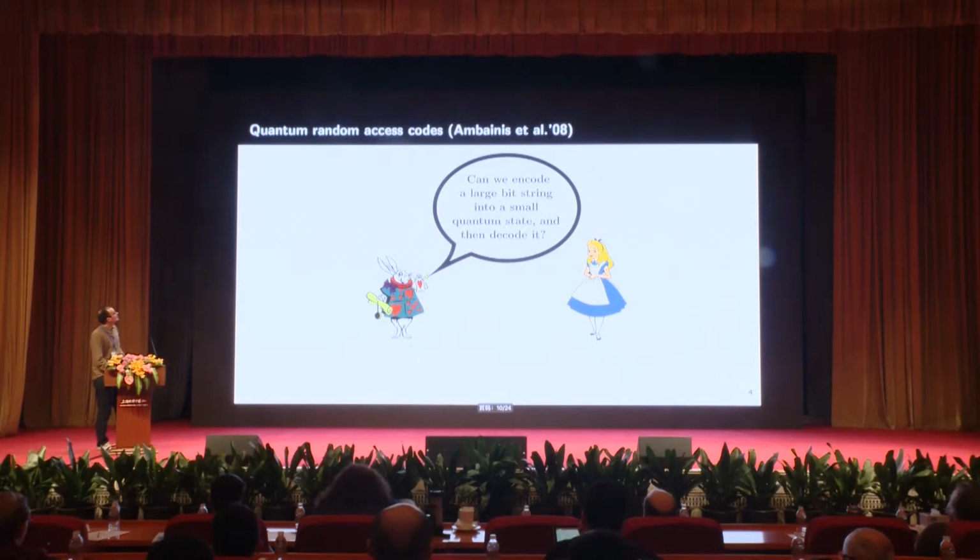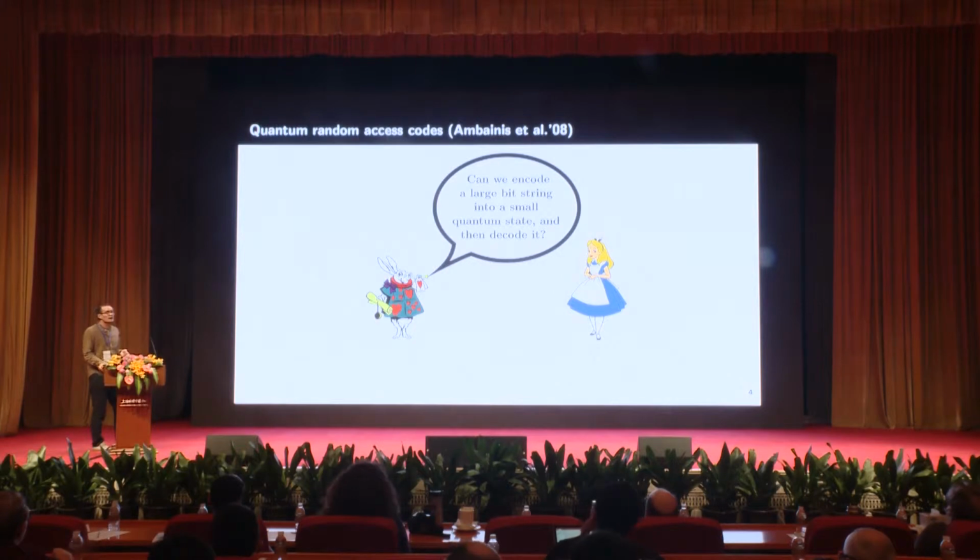So we want to prove security, but we don't really have the tools to do that. We have to introduce a proof technique to get there. And this is where quantum random access codes will become useful. So quantum random access codes were studied by Ambainis and others a few years ago. And basically the idea is, can we encode a large bit string into a small quantum state and then decode it? Okay? So maybe at first sight this is not unreasonable.